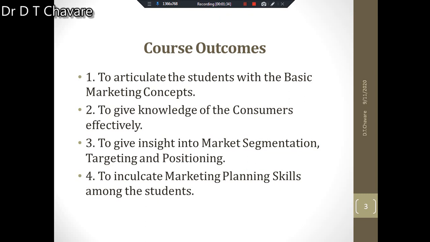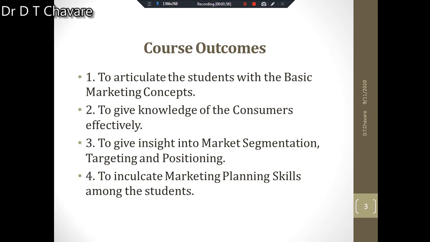Then the third outcome is to give insight into market segmentation, targeting and positioning. What are these three concepts? Market segmentation, targeting and positioning. And in those three concepts you should understand the insights.